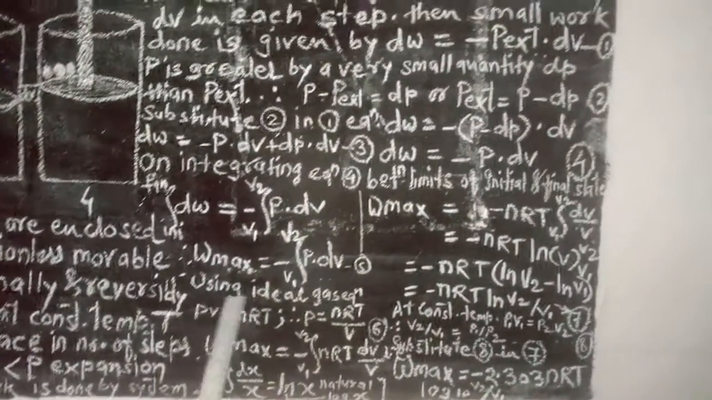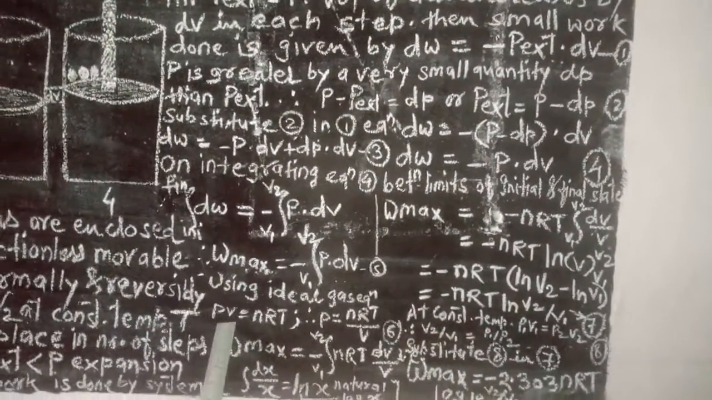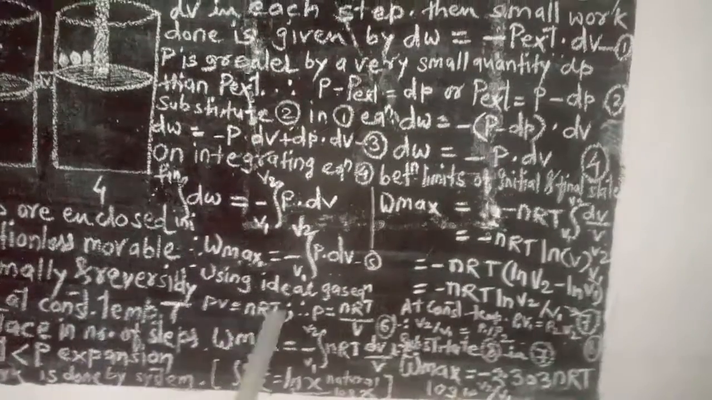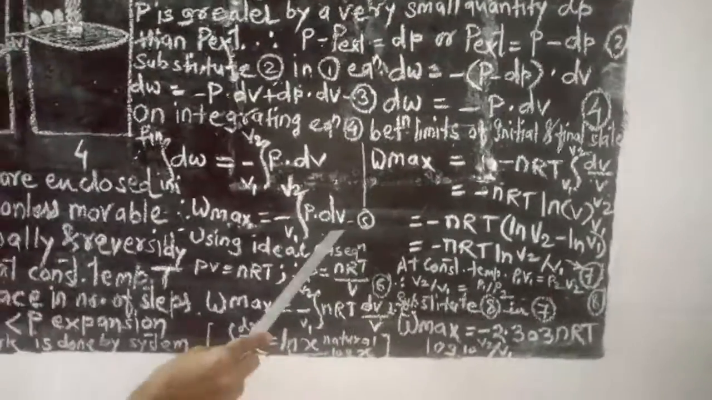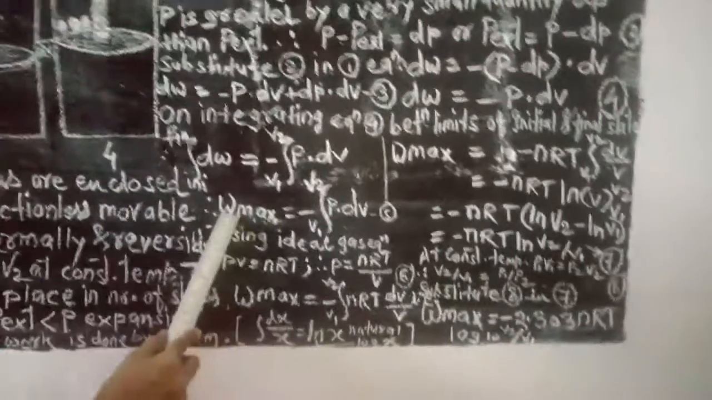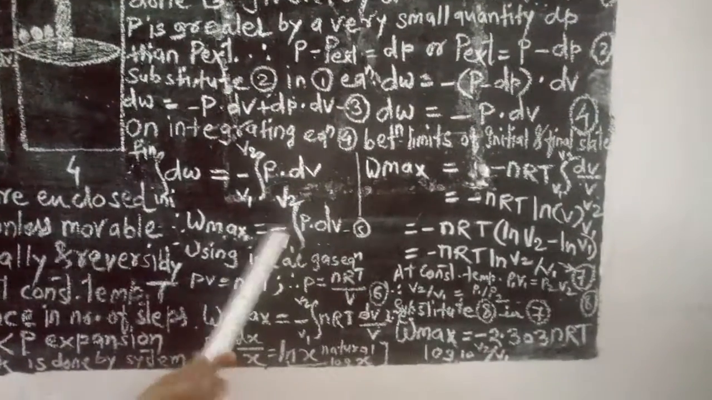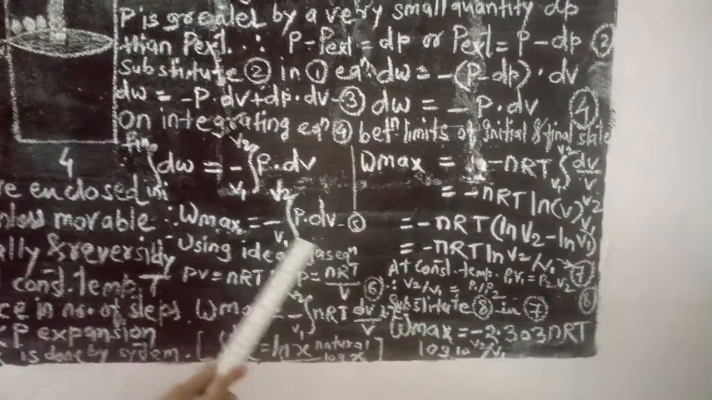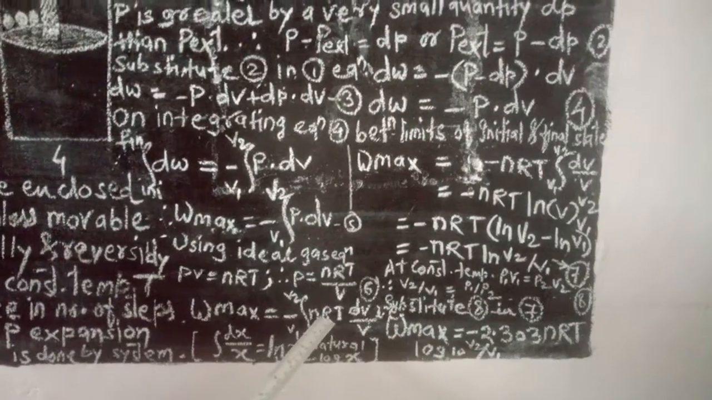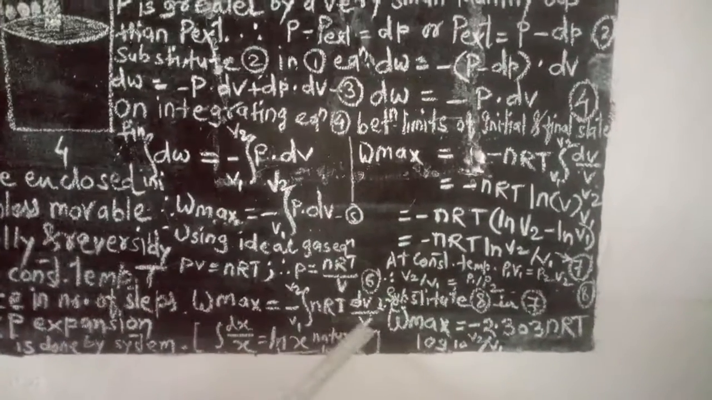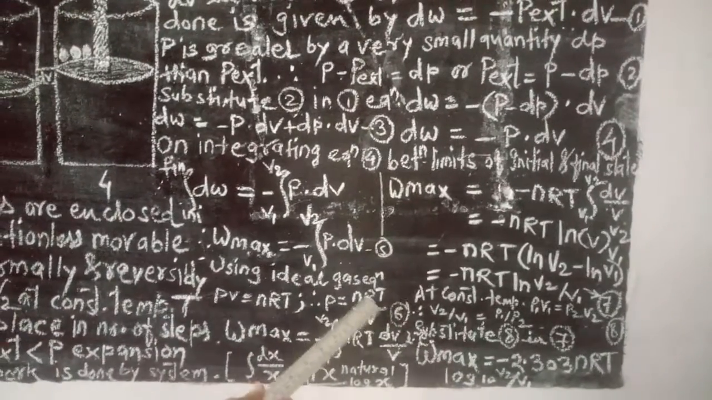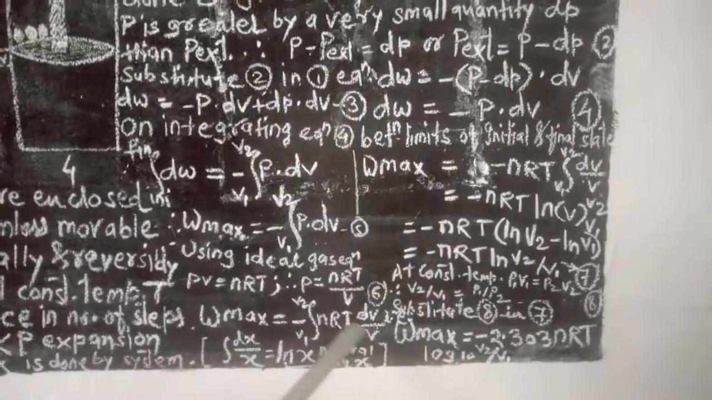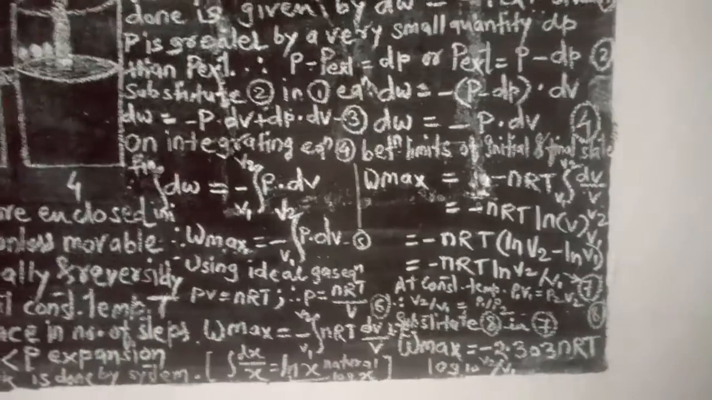We know the ideal gas equation PV is equal to nRT. Rearranging this equation, you get P is equal to nRT upon V. Substituting this value, you get W max is equal to minus the integration of nRT upon V into dV. So substituting this value of P in the equation, I have written this equation.